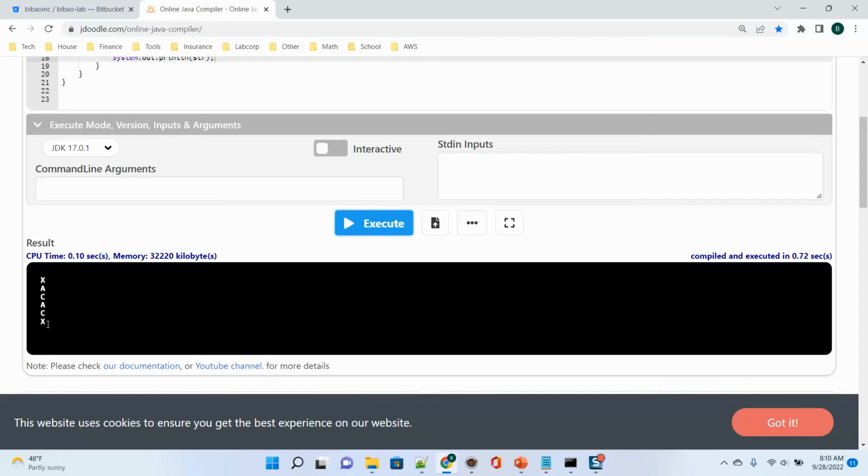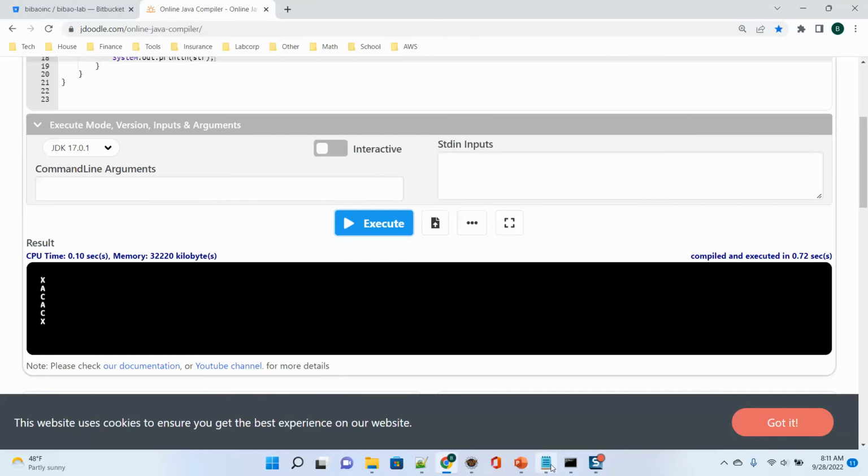But you should not get confused: will set be sorted? Actually, it's not. ACX is just by accident. It looks like it goes from the smallest one to the biggest one. But if you have more complex strings, not only one character but many characters, it's not sorted. This example just proves that set does not keep the insertion order, but the list does. So this is about list and set.